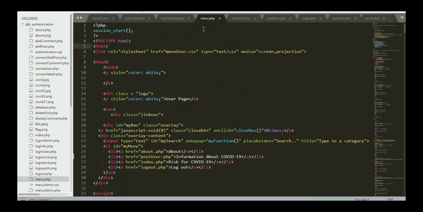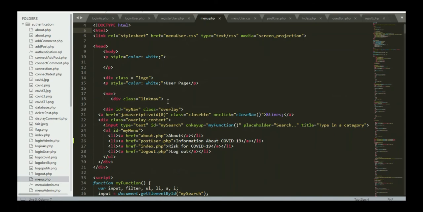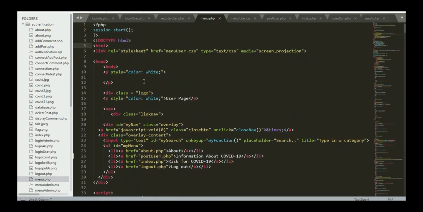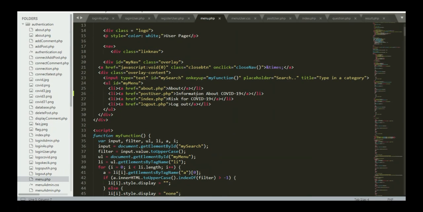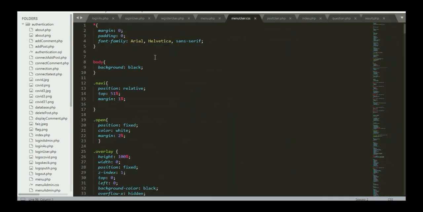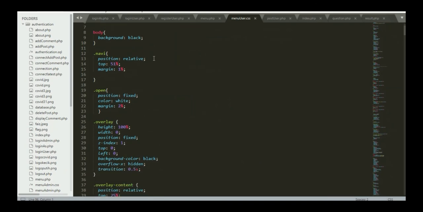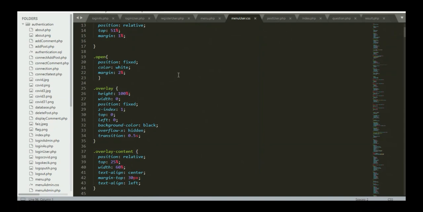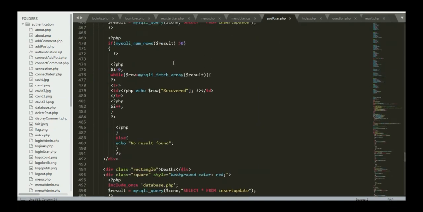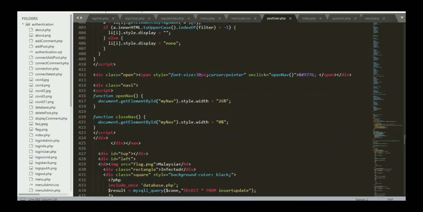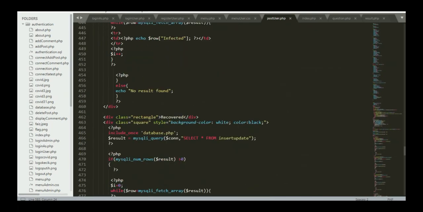This is menu.php. This is for the main page coding, and this is menu user.css. This is coding to style the main page, the menu.php. Post user.php is coding to list all the posts added by the admin.